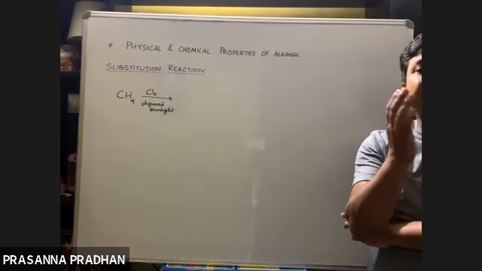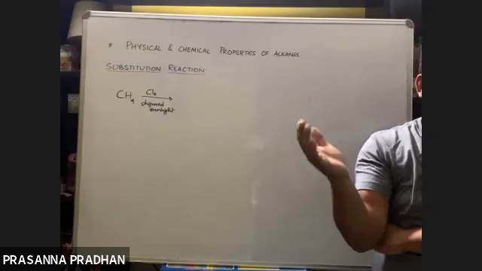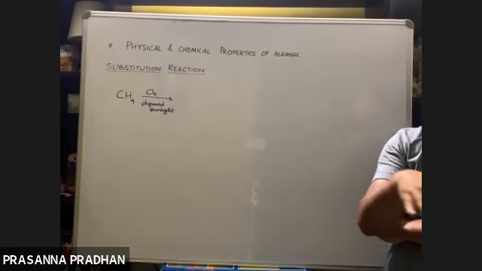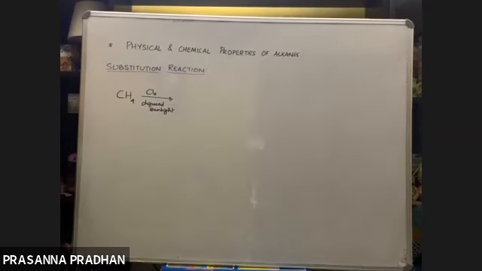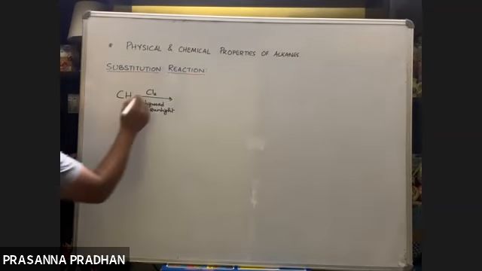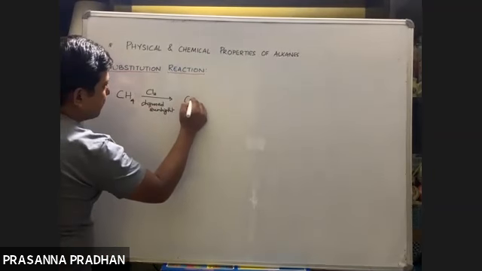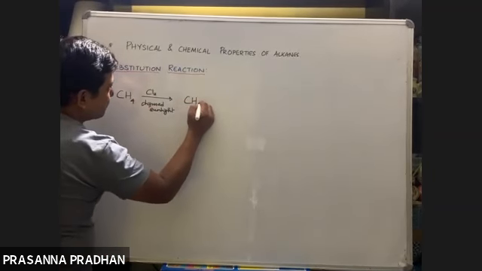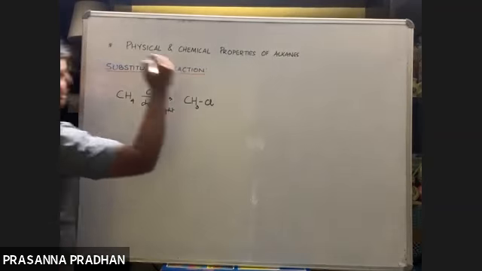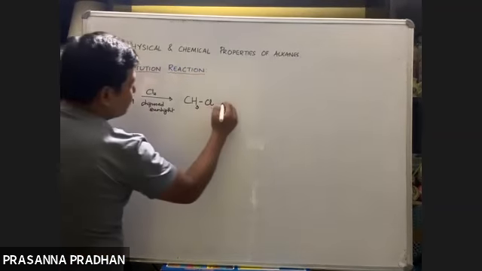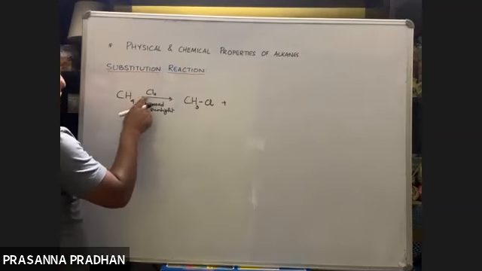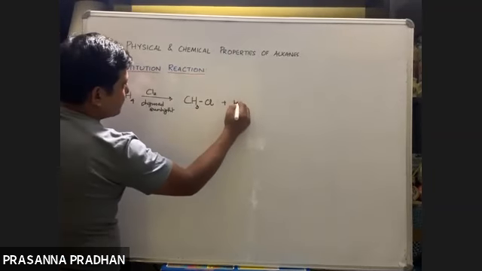These are known as photochemical reactions. Photo is derived from photon. Photon means light. So this takes place in the presence of light. How many hydrogen atoms are there? There are 4 hydrogen atoms. So in the presence of diffuse sunlight, one of the hydrogens will get substituted by chlorine. We get methyl chloride plus one hydrogen and one chlorine atom will form HCl.